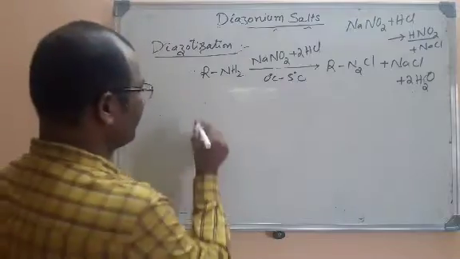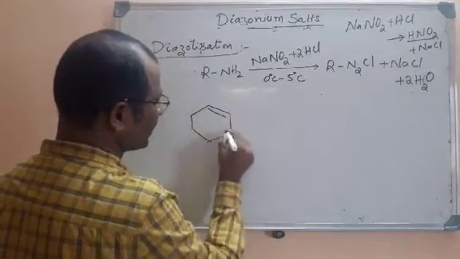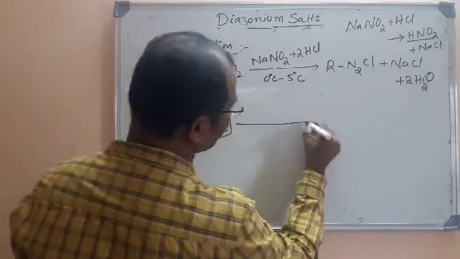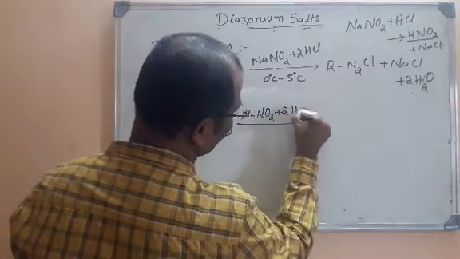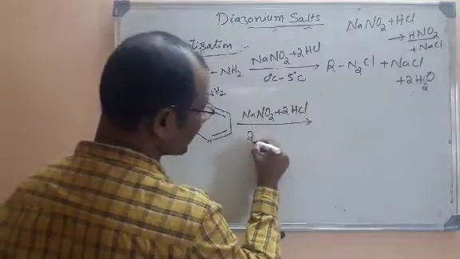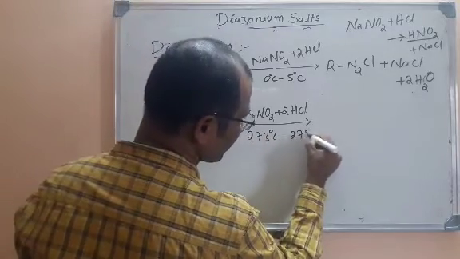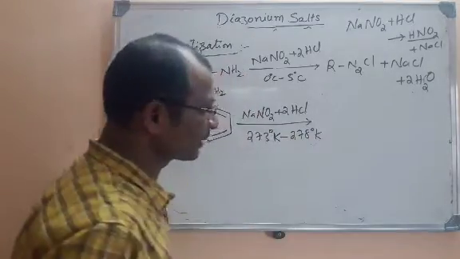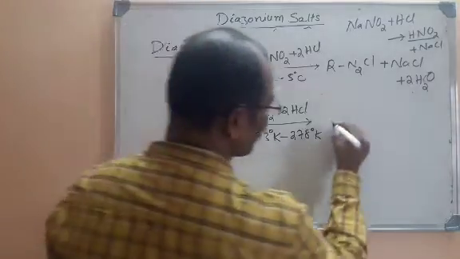I will write with a particular example. I take aniline, C6H5NH2. We are treating aniline with the mixture of NaNO2 and HCl, and we carry this reaction around 273 to 278 Kelvin, not centigrade here, it is Kelvin. And what we are going to get?